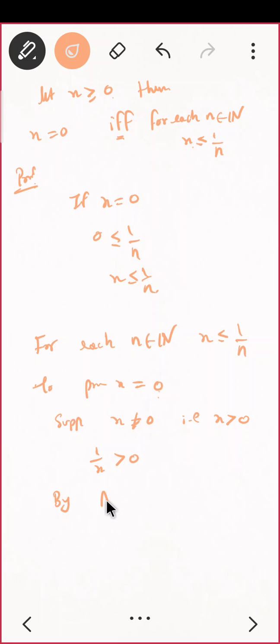Can I use the Archimedean property? What is the Archimedean property? If you have a real number which is positive, then what does it imply? That means there exists a natural number, say n, such that 1 by x is less than n. Do you agree? This is what the Archimedean property says. Give me any real number, I will give you a natural number which is bigger than that. So I am taking that real number as 1 by x. So I will have a natural number n which is bigger. So 1 by x is less than n. Do you agree?